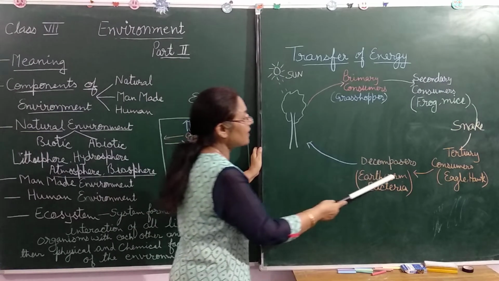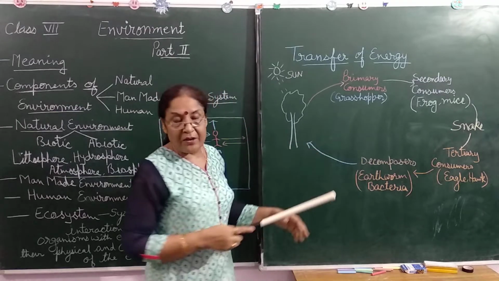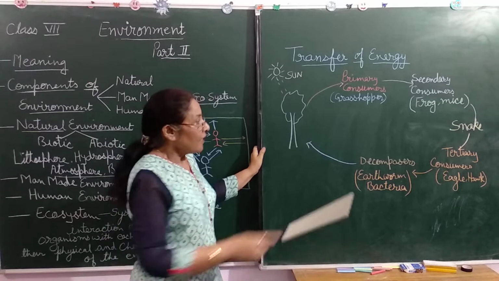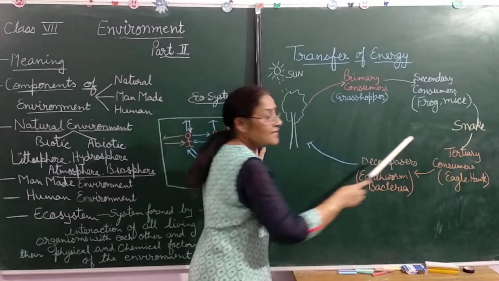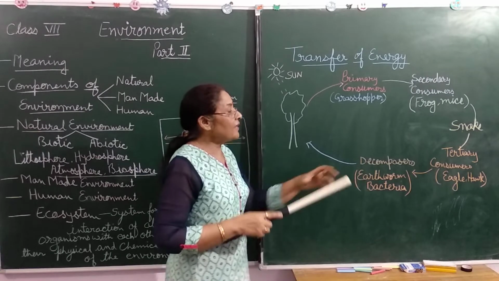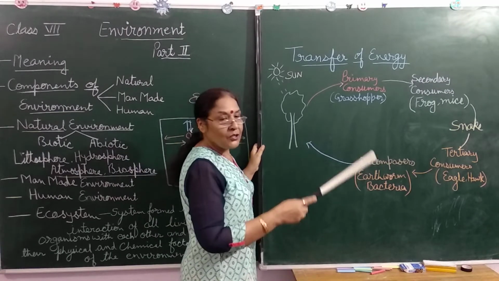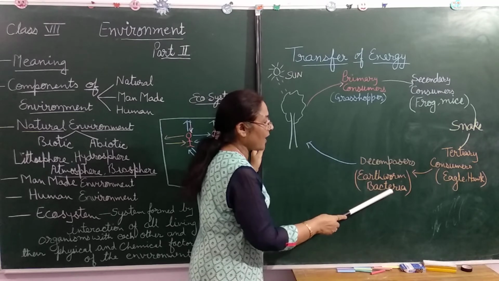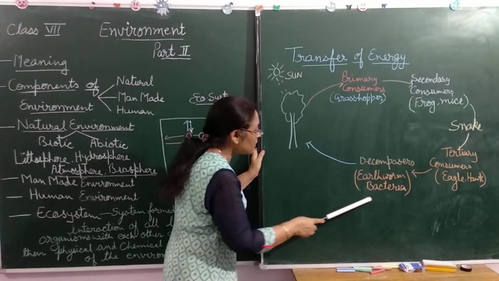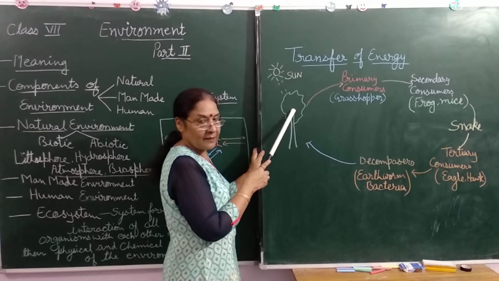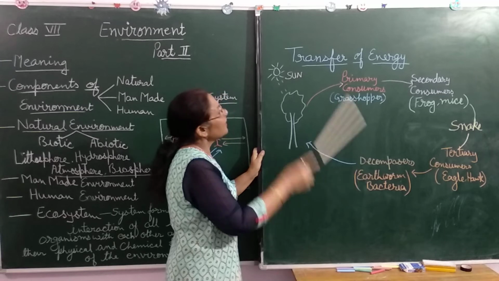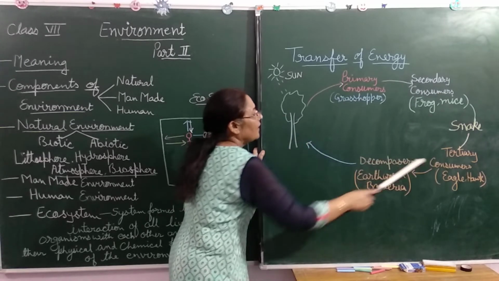These are known as the decomposers, and they depend on dead animals and dead plants. Clear? When these hawks and eagles die, तब क्या होता है? They convert their bodies into useful things, specially known as nutrients, and these nutrients are good for the plants. And again plants get energy from these nutrients, and again this cycle begins.